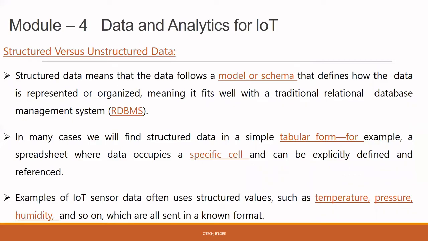So first we'll understand what structured data is. Structured data means data that follows a model or a schema. An exact model or schema is defined for structured data. In this sense, the traditional relational database system, which we call RDBMS, fits structured data. In many cases, we find structured data in a tabular form, for example a spreadsheet, where a specific column is fitted for a specific purpose. So this is how we say structured data has a perfect model or schema.